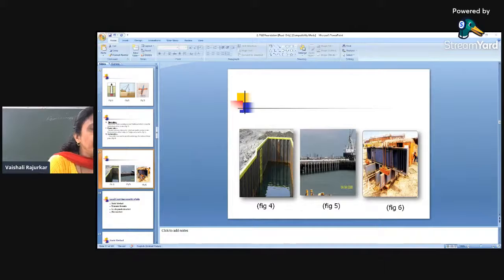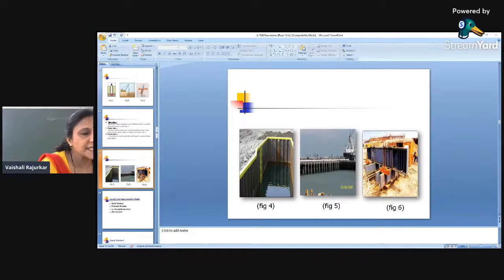Then the third is the fender pile. You can see these are the fender piles, and at the back there are sheet piles. These types of piles are generally used for harbors. In harbors, there is a continuous impact of ships. Here you can see these are the retaining walls or the sheet pile walls, and there is an impact of vessels or ships on the harbor.